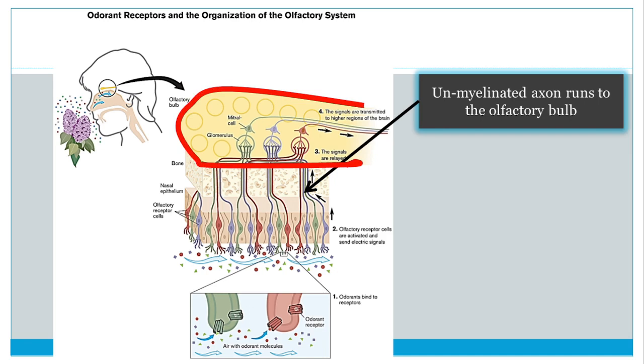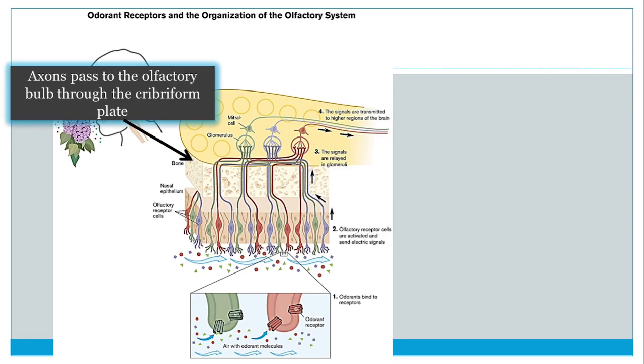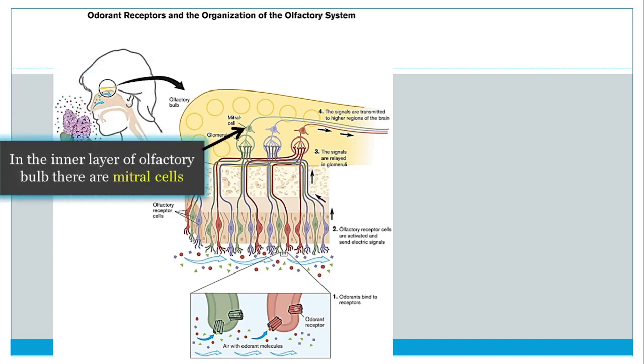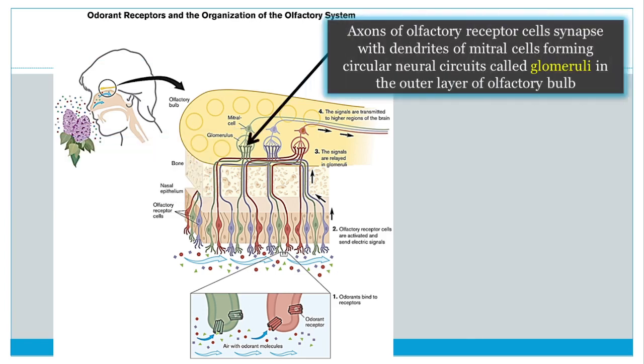There is a bony structure with numerous perforations like a sieve that separates the nasal cavity and the brain cavity. It is called cribriform plate. The axons emerging from the olfactory receptor cells pass through these perforations of the cribriform plate and enter into the olfactory bulb. The olfactory bulb has an inner layer and an outer layer. In the inner layer, there are groups of cells called mitral cells. In the outer layer, the axon terminals of the olfactory receptor cells synapse with the dendrites of the mitral cells, forming circular neural circuits called glomeruli.